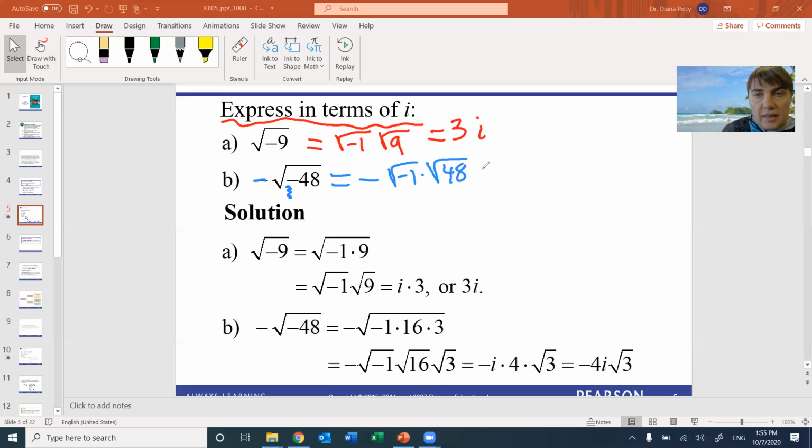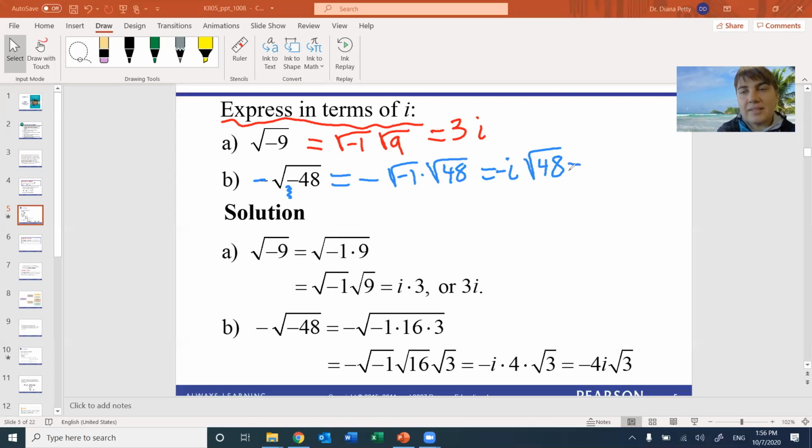So now the first thing is i, right? So this would be i square root of 48. Now we need to simplify square root of 48. Turn it to the negative. Oh, you're so smart. Here you go. It's right there. See, Mariana is paying attention. Good. Not texting anymore.